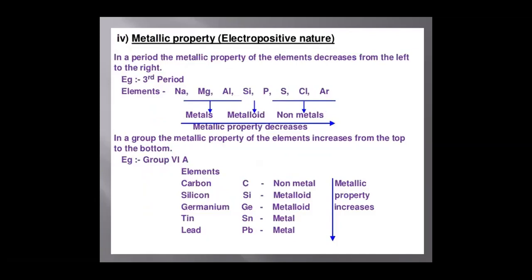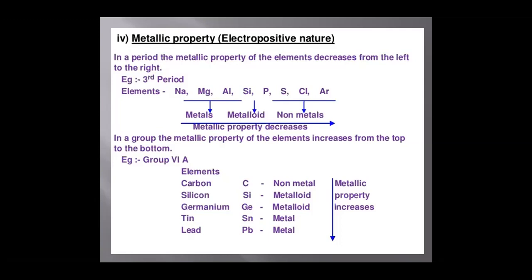Sodium and magnesium, strictly they are metals. Aluminum and silicon, they are metalloids. Phosphorus, sulfur, chlorine, argon, they are non-metals. This means metallic property decreases as we move from left to right and increases as we move from top to bottom. Metallic character increases as we move from top to bottom.